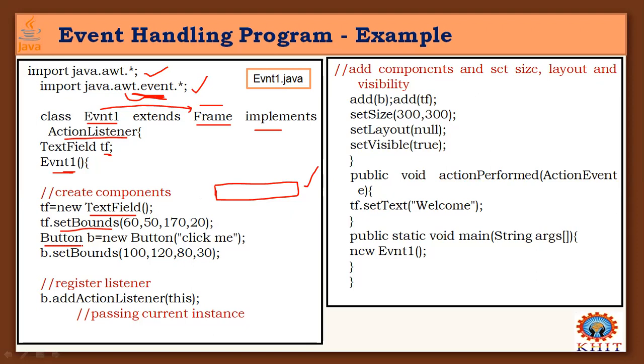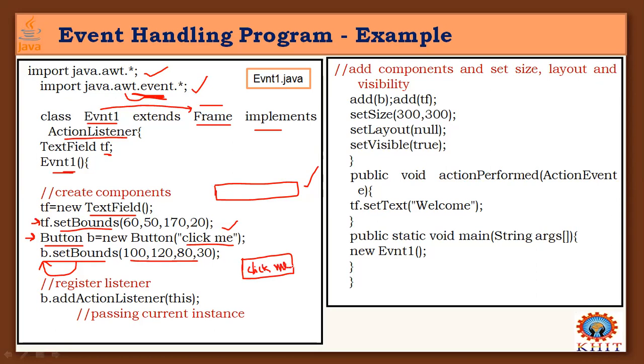In the same way, I'm also creating a button in that area, and the text on that button is "Click me", or you can change it to whatever you like, right? And you can also set bounds for the button object. Here it is the text field object, here it is the button object. Some measurements are given to create a box like this, and the text written in it is "Click me".